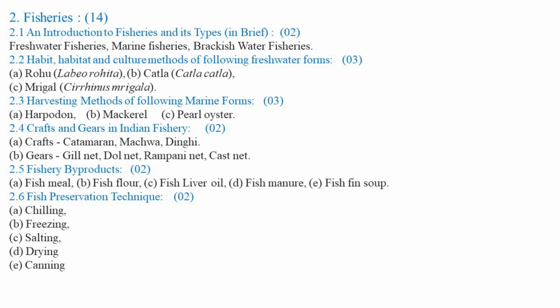So, fisheries includes subtopics such as an introduction to fisheries and its types in brief. In the first subtopic, we are going to study the definition of fisheries and the importance of fisheries, together with the types of fisheries such as freshwater fisheries, marine fisheries, or brackish water fisheries.